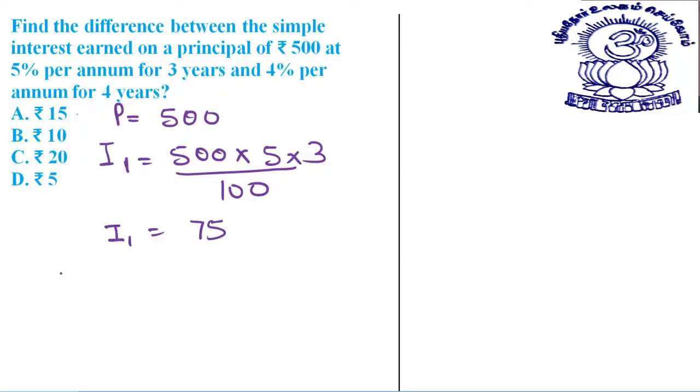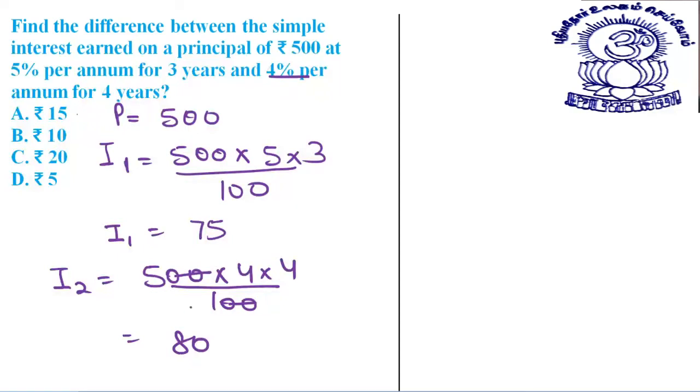Let's find interest 2. Principal 500, rate is given 4, time is also given 4, 4 into 4 by 100. Again double zero cancels. 5 into 4 is 20, 20 into 4 is 80. This is interest 2. What is the difference? We need to find I2 minus I1. So I2 minus I1 is equal to 80 minus 75. I can say this is 5.